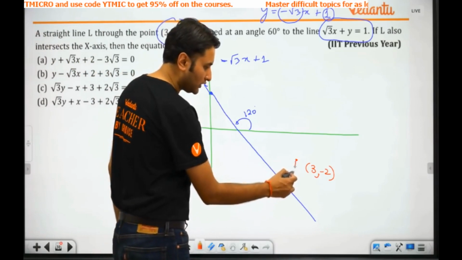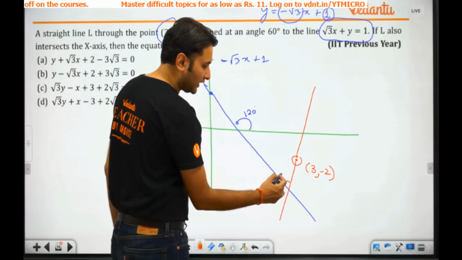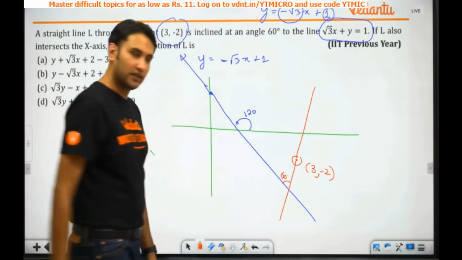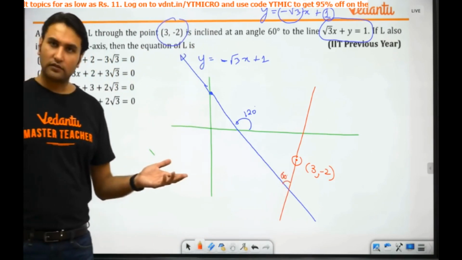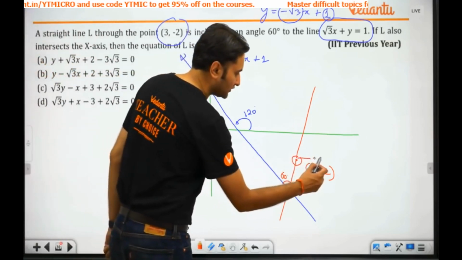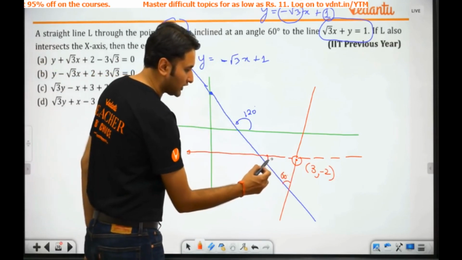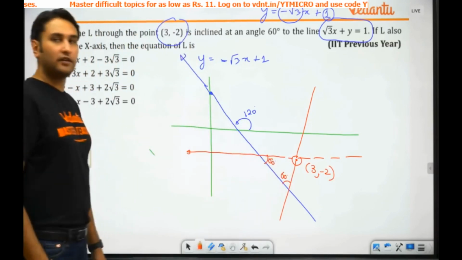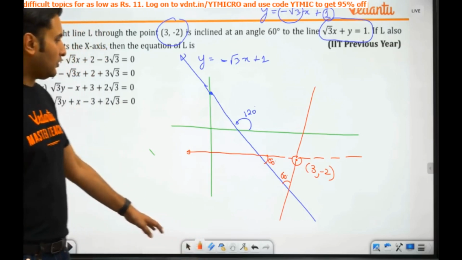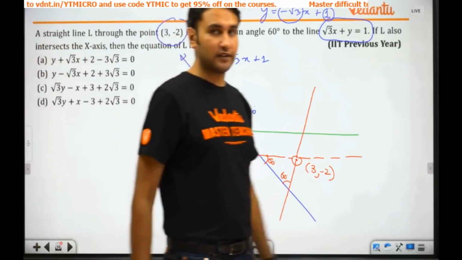One or two? One line will be inclined with the given line at an angle of what? 60 degrees. But is this the only line? No, there can be one more line. Because this is also inclined at what angle? 60 degrees. Okay. Now the question is to find out their equations. The equations of these red lines.